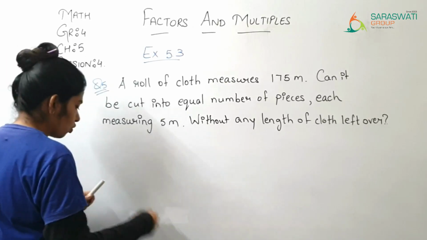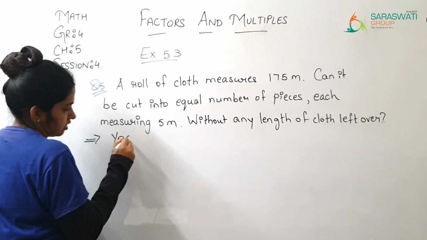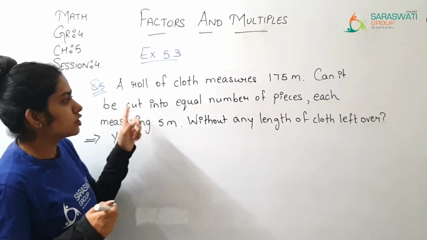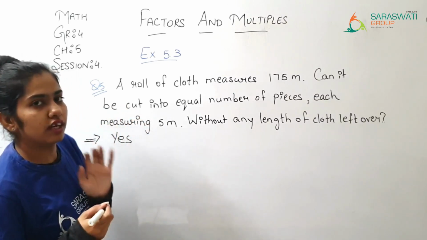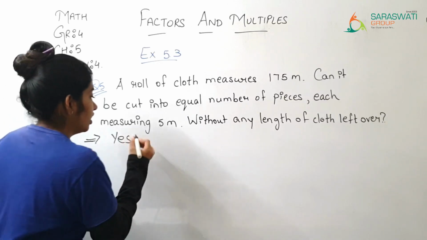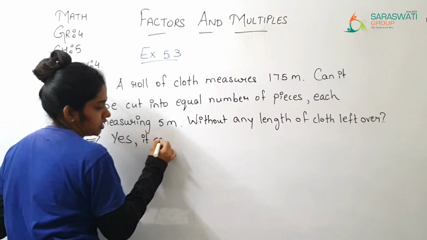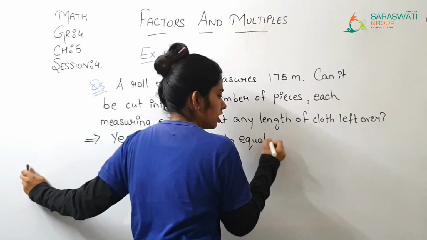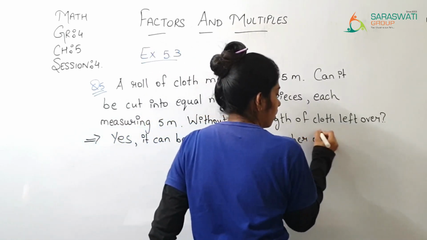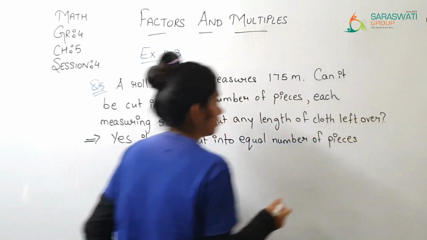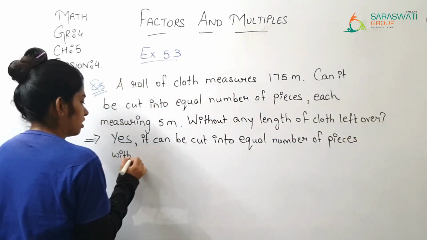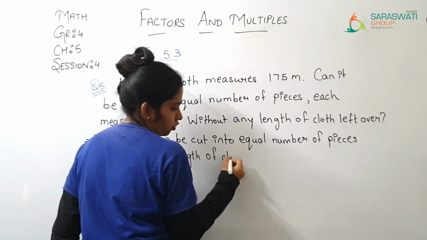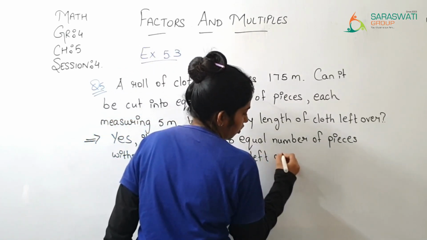So you are supposed to write only yes. It can be cut into equal number of pieces without any length of cloth left over.